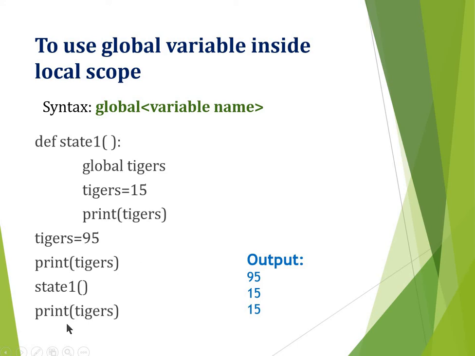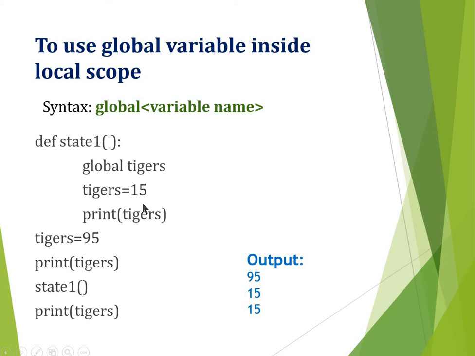So when it comes back and you are printing tigers, now it will print only 15, not 95, because tigers is a global variable. So after calling this function and going inside it, tigers is a global variable, you are assigning 15. So here also 15 only will be printed.